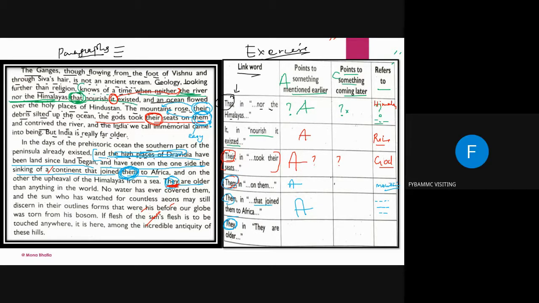Very good. Himalayas. Himalayas. And again it is Annapurna. Right? Okay.